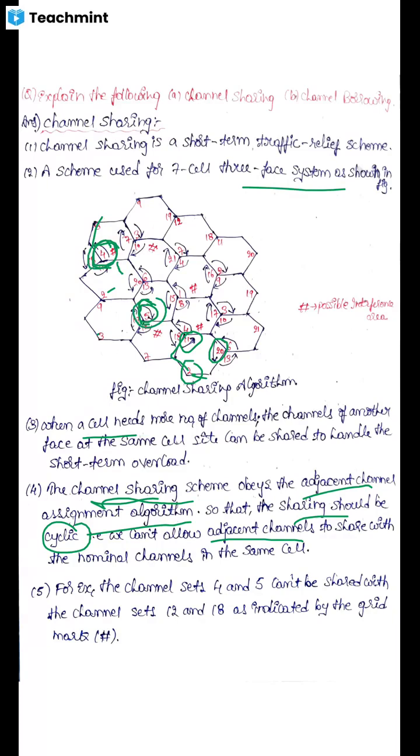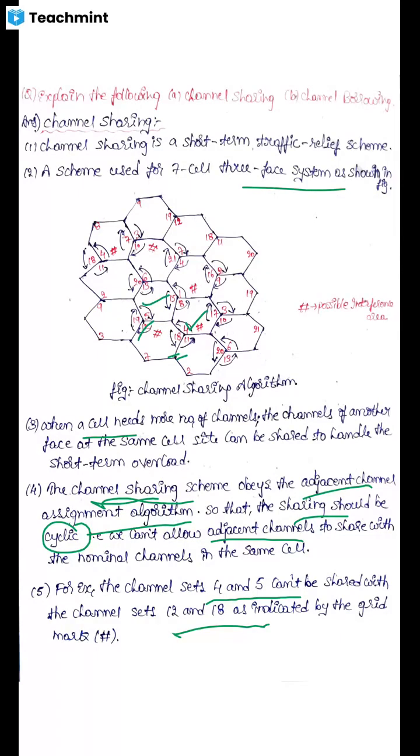But they may occur interference due to adjacent channels. So here, coming to the 5th point, for example, sets 4 and 5 cannot be shared with channel sets 12 and 18. See here, sets 4 and 5 cannot be shared with 12 and 18. Why is it said like that?